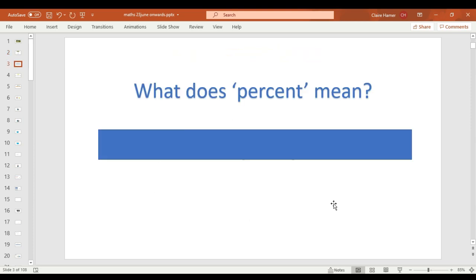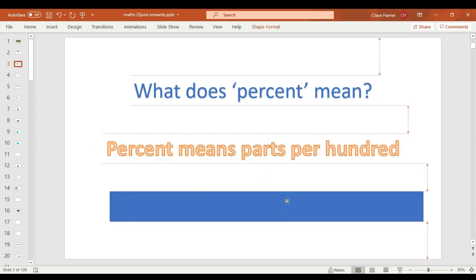Now, yesterday I mentioned that we were going to be starting percentages today. We are. First question, what does percent mean? Pause the video and write down your idea, or think about your idea, or chat to somebody else if they're free. Okay, percent means parts per 100. 100 is the key number for percent. You'll understand that a little bit better afterwards.